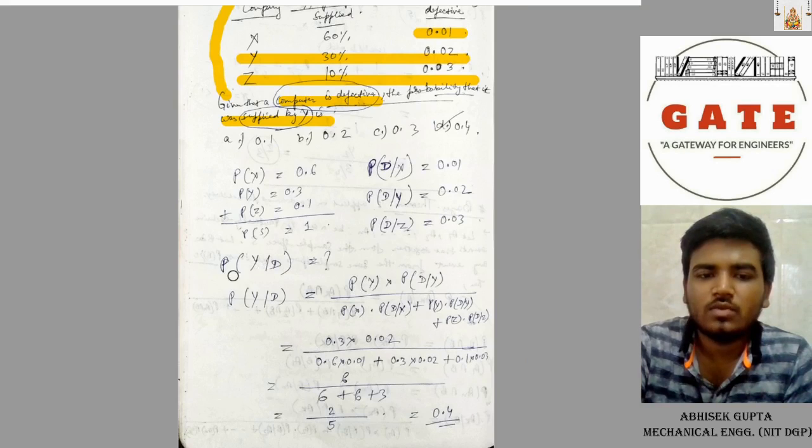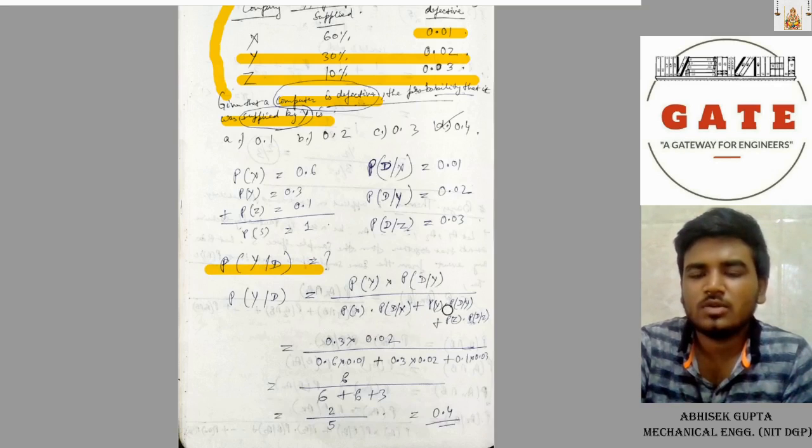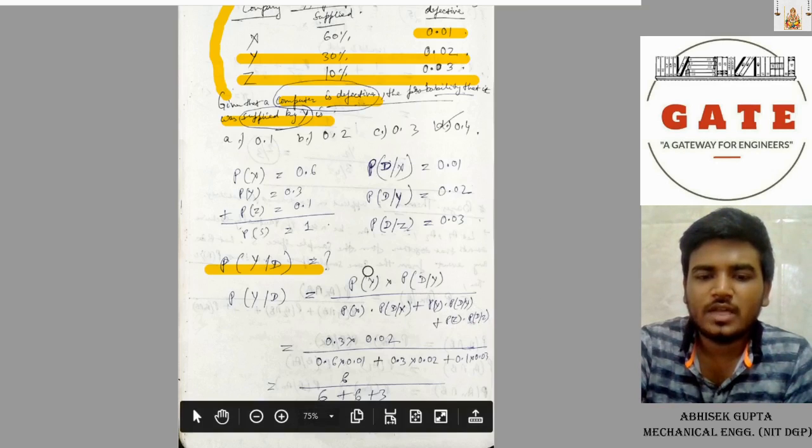Now how to find P of Y given D? It's P of Y into P of D given Y, divided by the total probability of P defective. The total probability of defective is P of X into P of D given X plus P of Y into P of D given Y plus P of Z into P of D given Z. So on multiplying all the values, we get the answer 6 by 6 plus 6 plus 3. So you will get the answer.